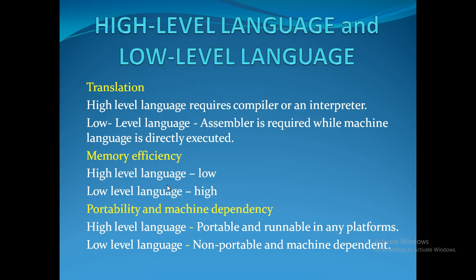The difference between high-level language and low-level language: in the case of translation, high-level language requires a compiler or an interpreter, which we already discussed. For low-level language, an assembler is required, while machine language is directly executed. So if it is directly executed, then another tool, the assembler, should be there to interact from the low-level language to the machine.